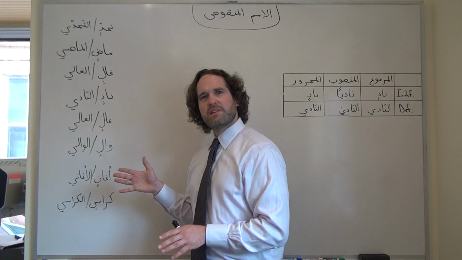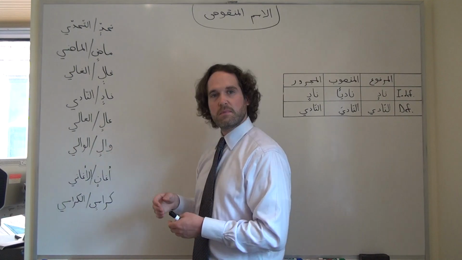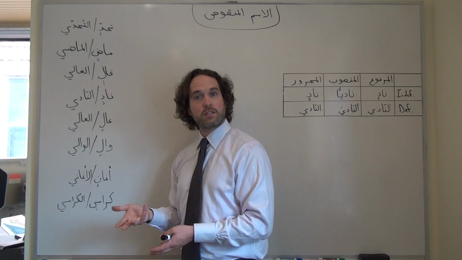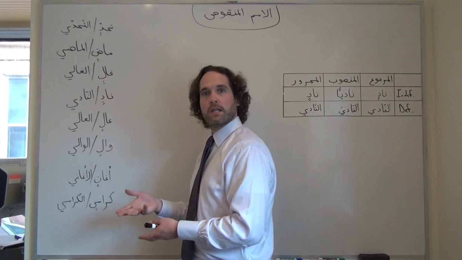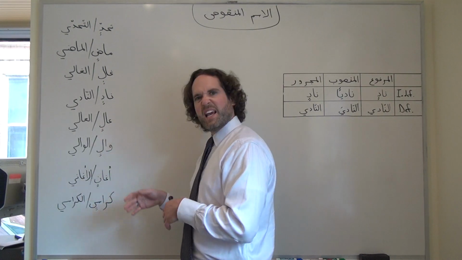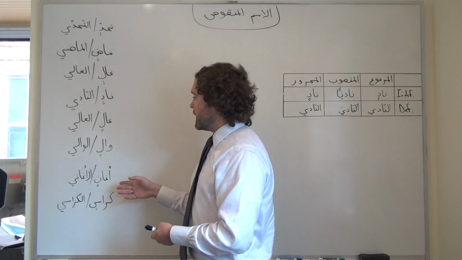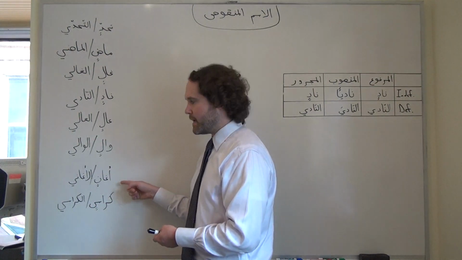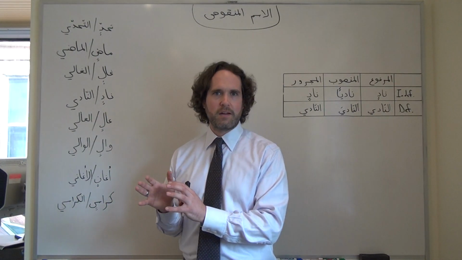Over here are some examples of nouns that you might recognize. We've got tahaddin, challenge, the noun, a challenging thing. Madin, past, noun or adjective. Ghalin, expensive. Nadin, club, like the place where you would go for a drink or some dancing. Alin, meaning high or tall, like a building. Walin, which means a governor. Aghanin and karasin are actually plurals for ughniya, song, and kursi, chair. But the plurals fall into this category of nouns.